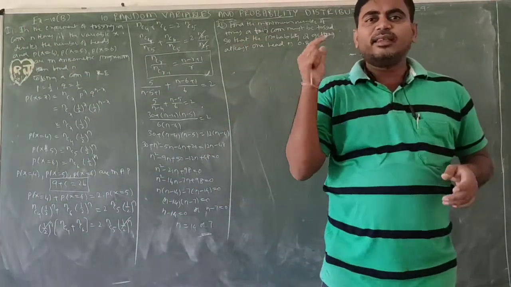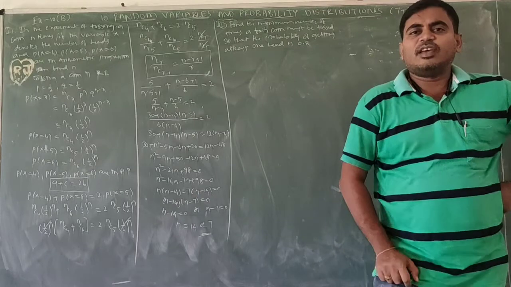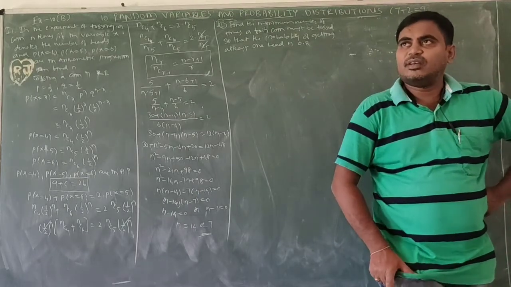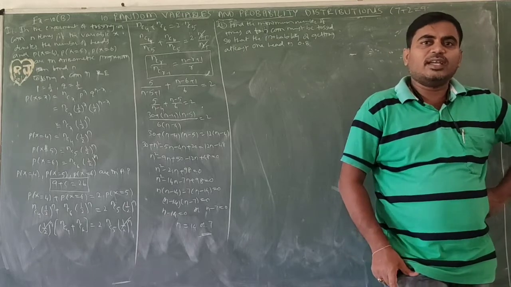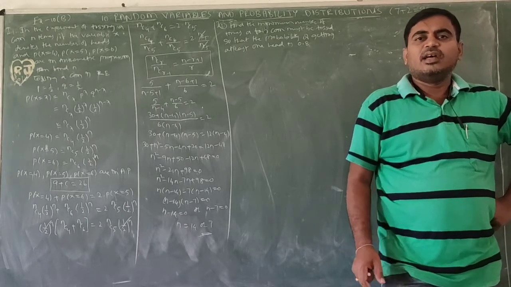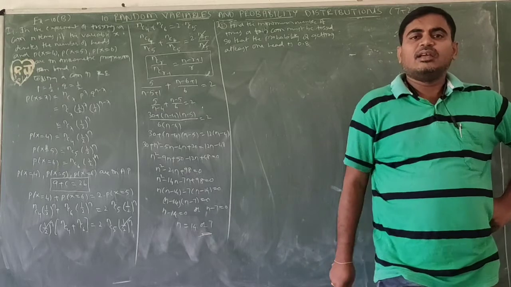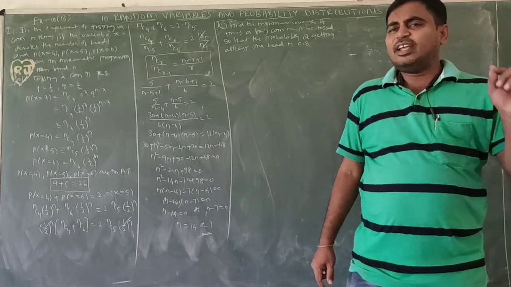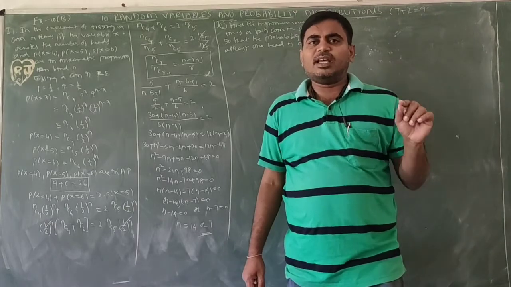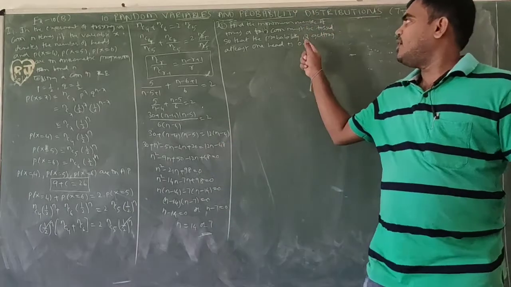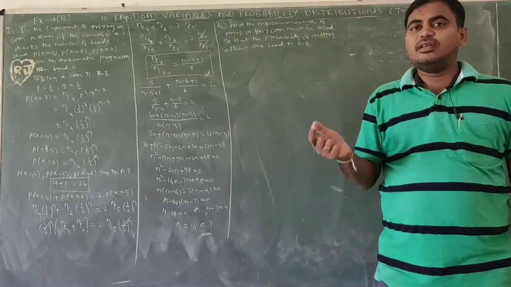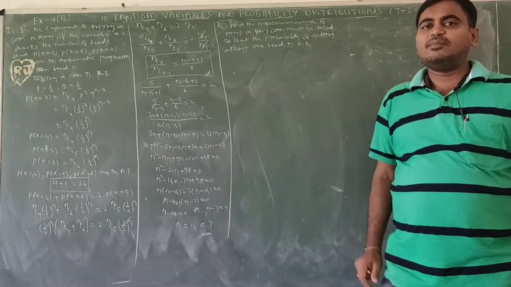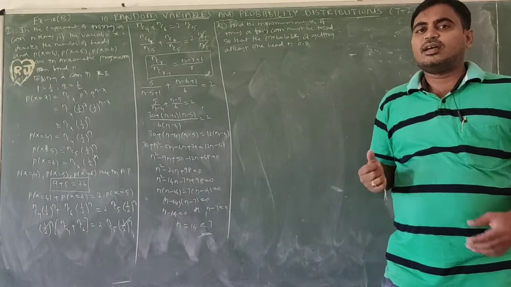Okay, if we are tossing one coin, what is the probability of head? 0.5, 1 by 2. So if 2 coins are tossed, 3 coins are tossed, so like that if we are tossing coins one after another, we need at least one head. The probability of at least one head should be 0.8. How many times if we toss like that, we will get the probability of minimum 0.8. So this is the question.